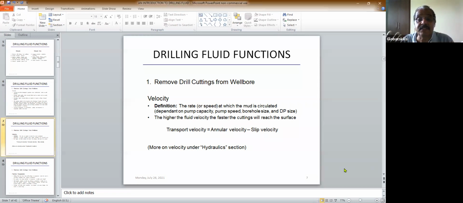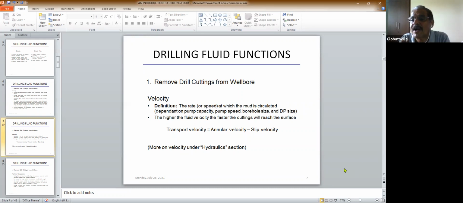The higher the fluid velocity, the faster the cuttings will reach the surface. If you pump very fast, the velocity will be high and the cuttings will come to the surface faster. So here a term comes: transport velocity. That is the annular velocity minus the slip velocity. I will explain these terms in detail when we discuss rheology.